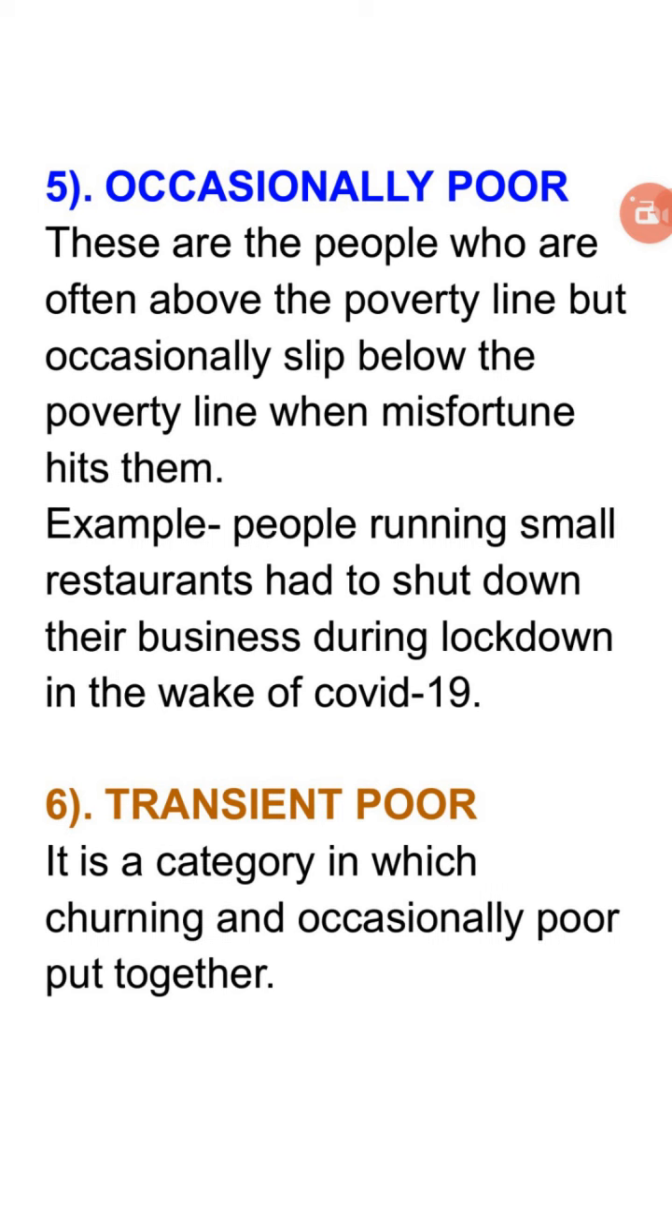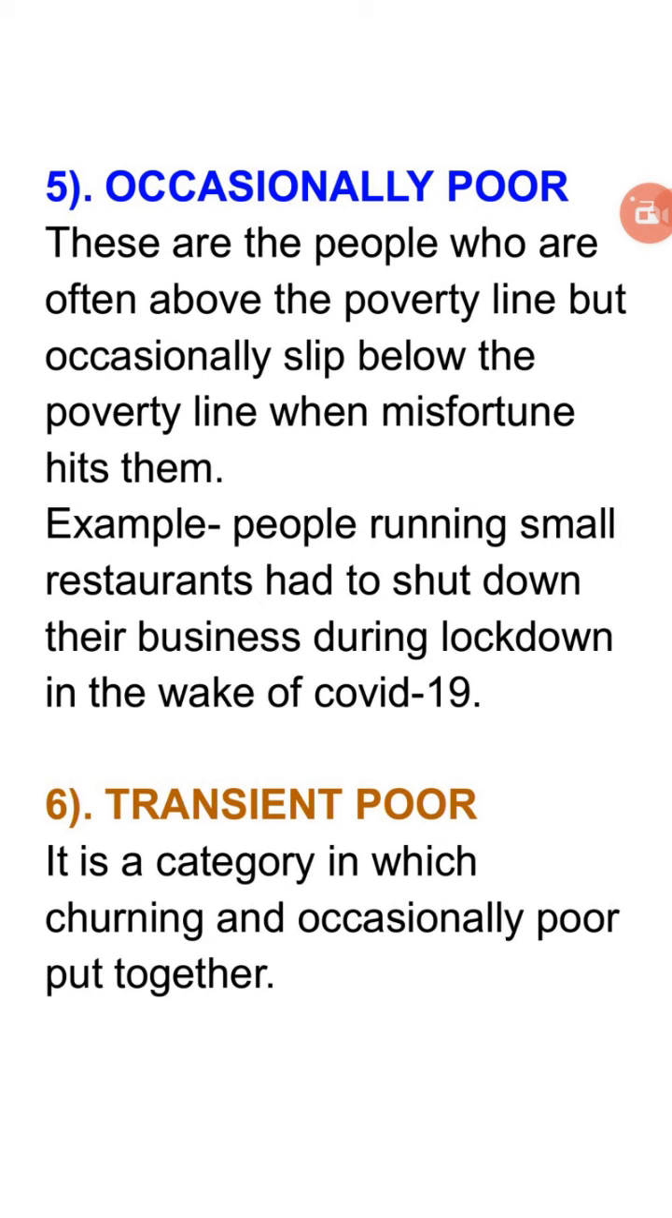Just see a very relevant and current example. People running small restaurants and dhabas, we can say, had to shut down their business during the lockdown in the wake of COVID-19, and these people came under the poverty line. So these are occasionally poor, and as soon as the situation becomes okay, they will again make efforts and come above the poverty line.